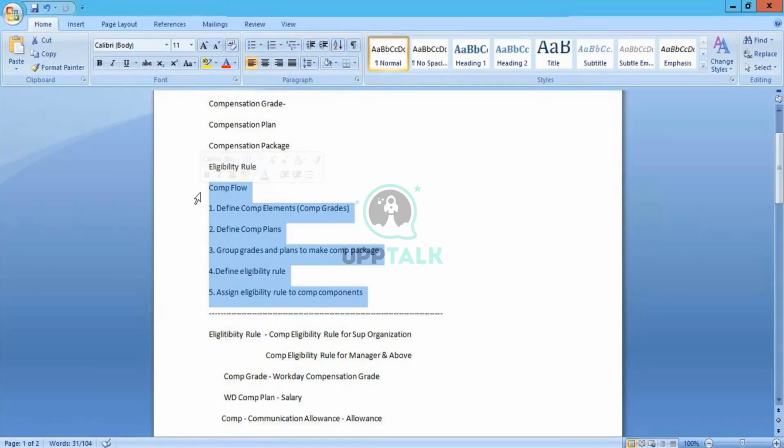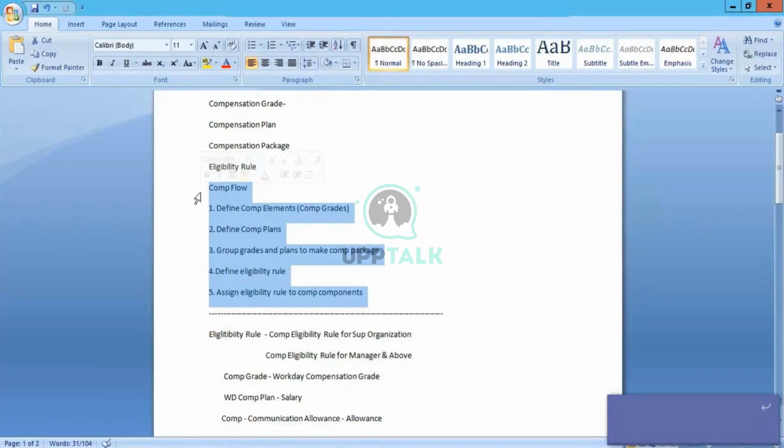And then once you have the eligibility rule, you'll be assigning it to the components that you have created. Which component has to be under the eligibility rule, you'll be defining. Anything related to the regular compensation part, you will be within these 5 steps only. Other than these 5 steps, you will not get anything.